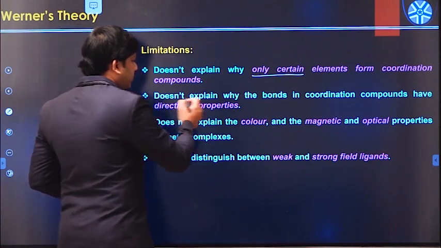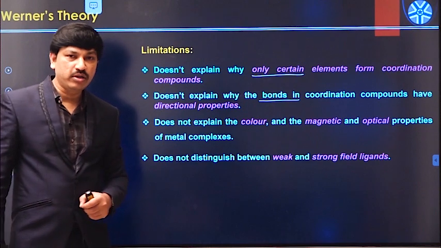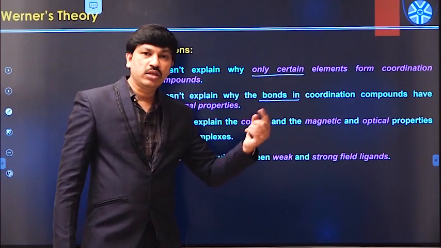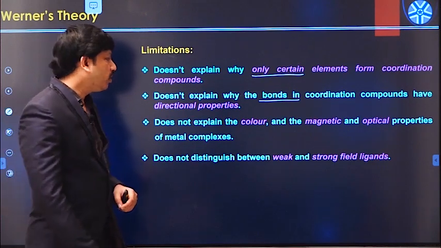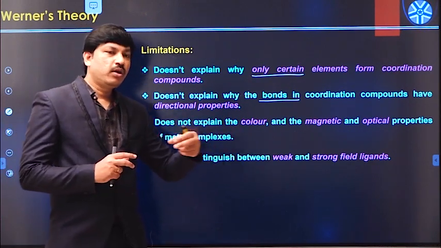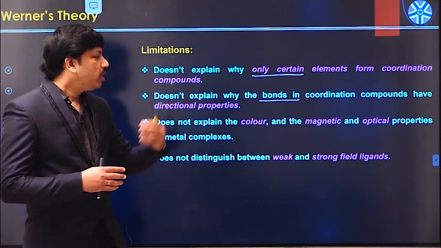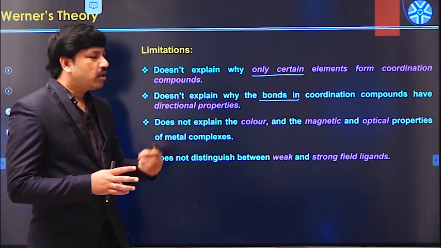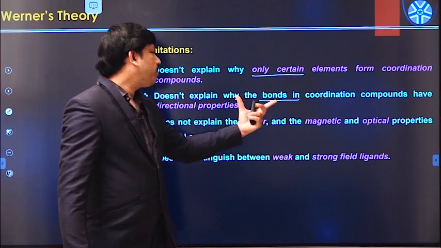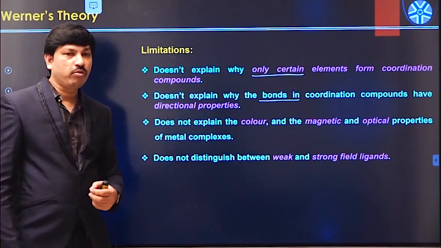It also does not explain why bonds in coordination compounds have directional properties. We will get the answer to this question during crystal field theory. In metal complexes, the approach of the ligand is directional, so ligands can approach either in the X direction, Y direction or Z direction. The bond formation between the metal and ligand always has directional properties.